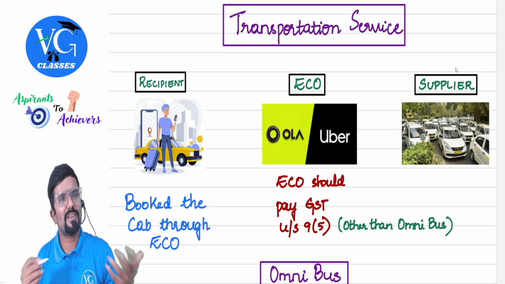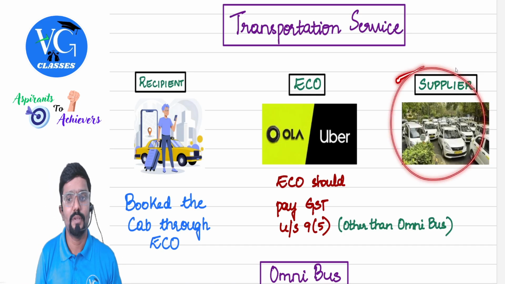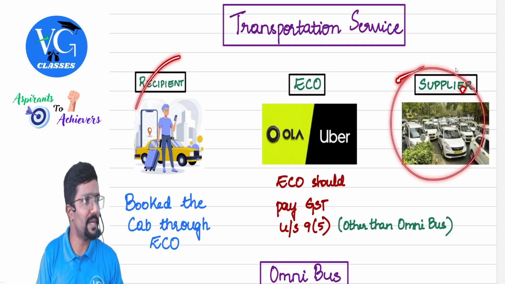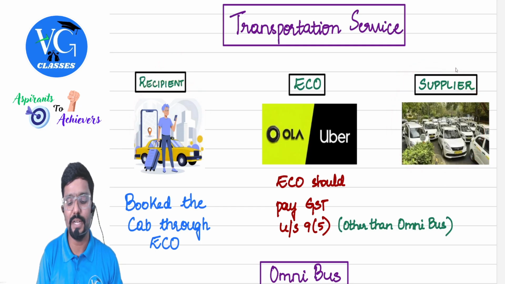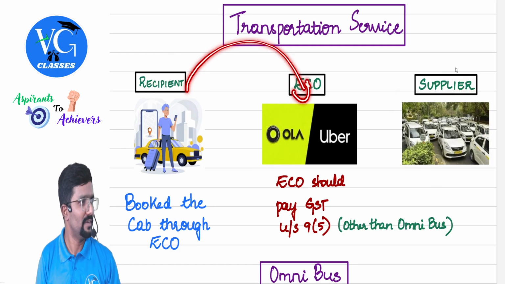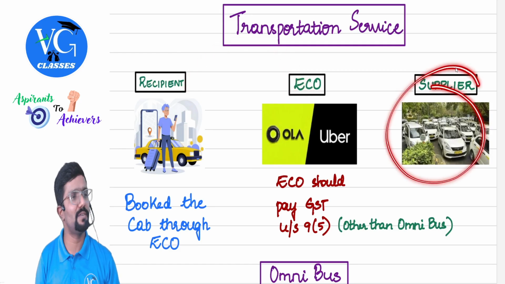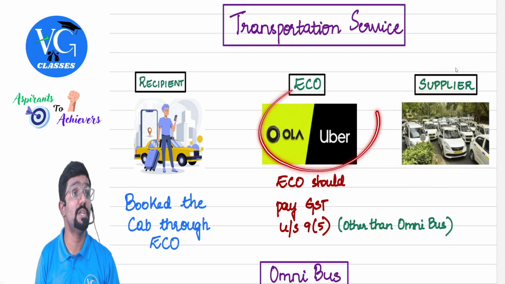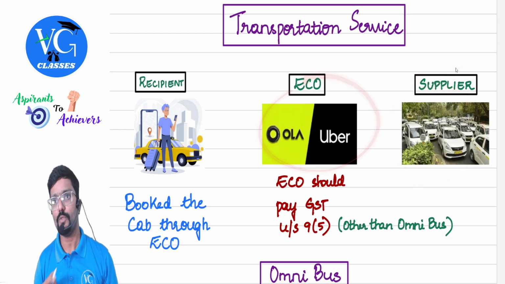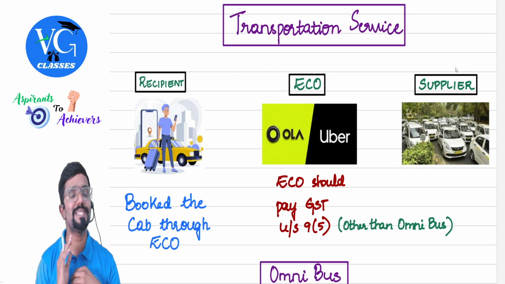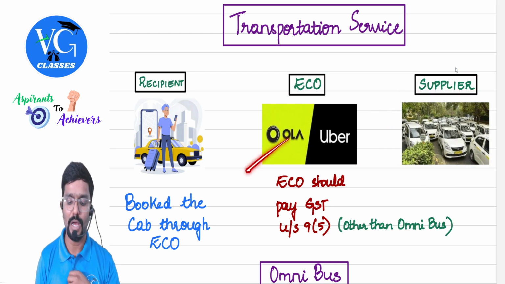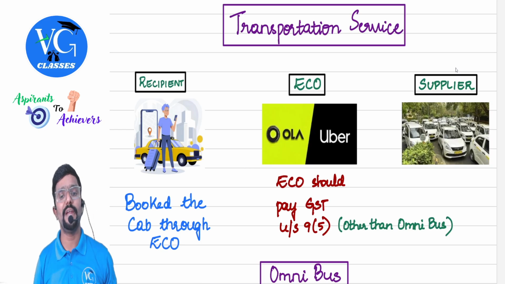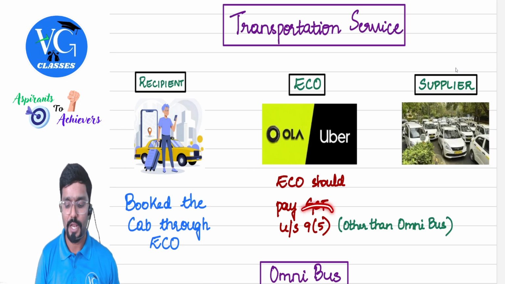Okay. So let us call in GST language supplier. They're the actual supplier. You are the recipient. You make the payment, and it will actually go directly to Ola or Uber. Now they have also given a provision to receive directly, but still these people deduct their commission for it. Okay. On this service, who is liable to pay GST? Ola or Uber. The e-commerce operator should pay GST under section 9(5).